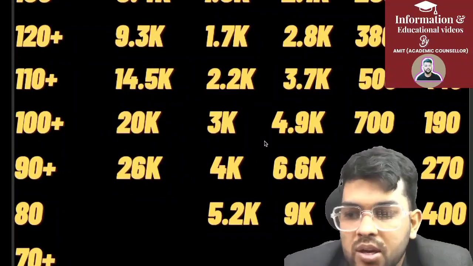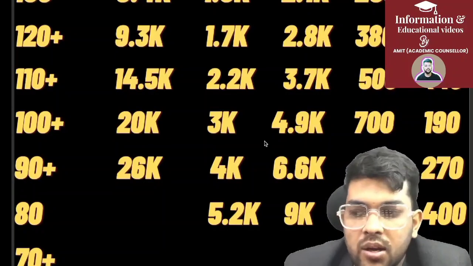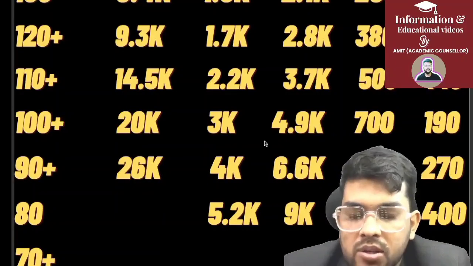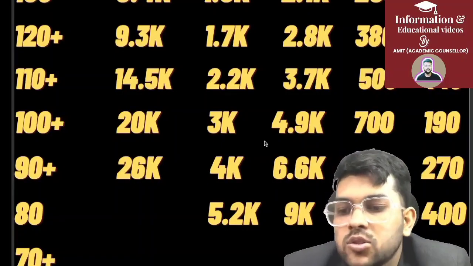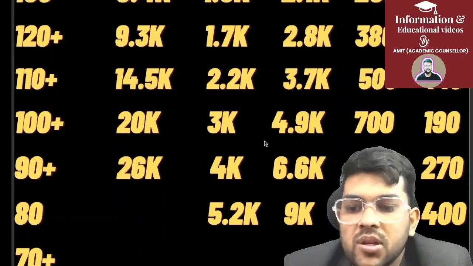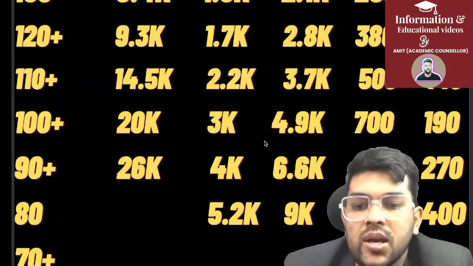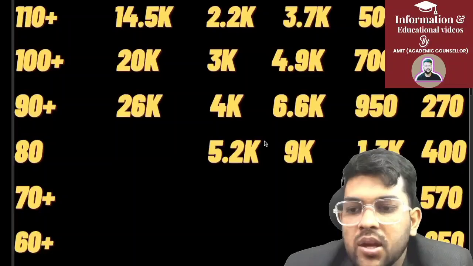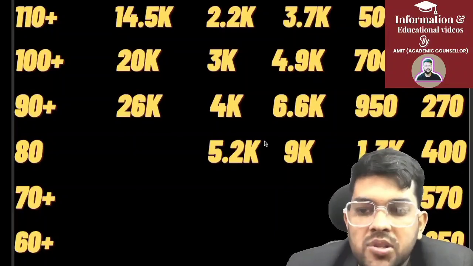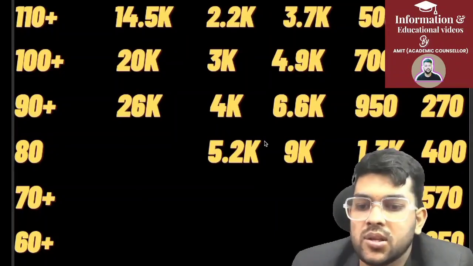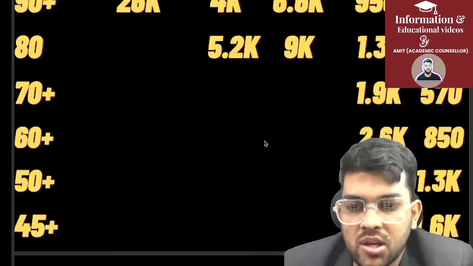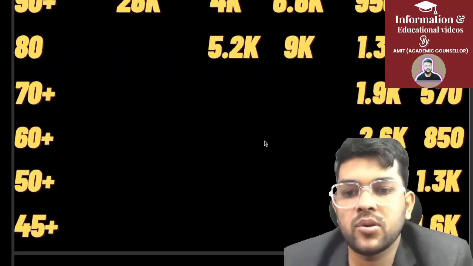Now for 80, there is no use of 80 marks for a general candidate because the cutoff will be around 90. I will discuss the cutoff also soon in the same video. So for EWS 5.2 thousand, OBC 9,000 and SC 1.3, ST 400. For 70, there is no use for the EWS, general, OBC categories, so I am providing for SC, ST 1.9 and 570 rank. For 60, 2.6 thousand for SC and 850 for ST category.